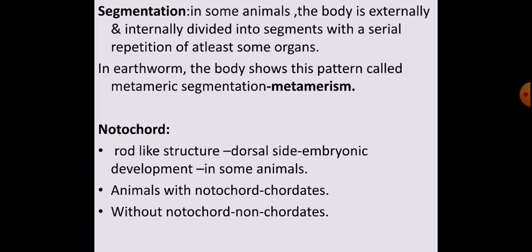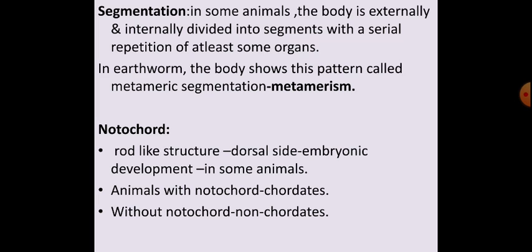Now notochord is a rod-like structure formed on the dorsal side of the body. Dorsal side means the back side of an animal, or upper side. A rod-like structure, we can call it the backbone. A rod-like structure present on the dorsal side of the body, that is called notochord. Dorsal means back side of the body. A rod-like structure present on the back side of the body during embryonic development in some animals, they are called notochord.